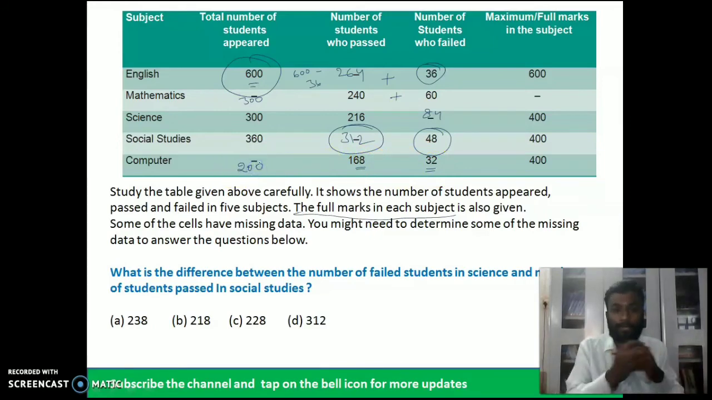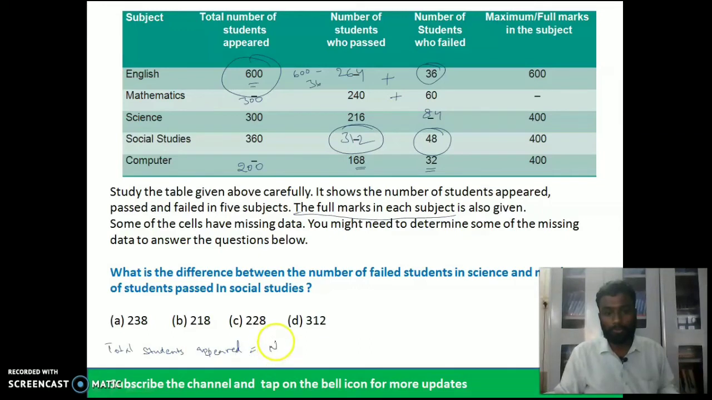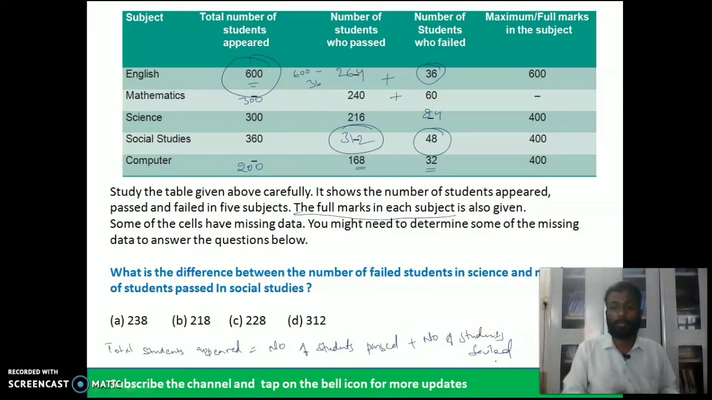Try to understand. I am just writing the formula here. Total students appeared is equal to the number of students passed plus the number of students failed. Number of students passed plus number of students failed is equal to the total number of students appeared. That is the formula. Now, we got the content over here, right? So we are going to use this data for the questions.